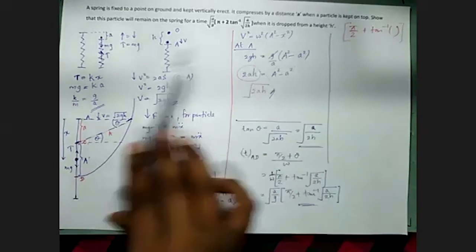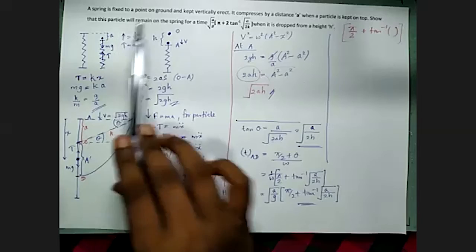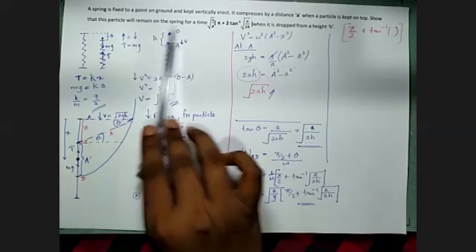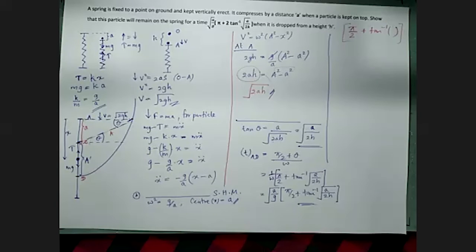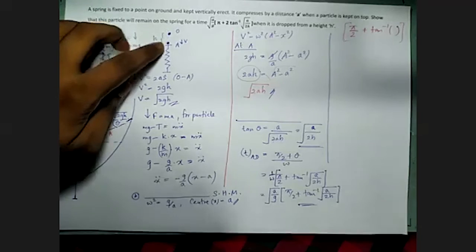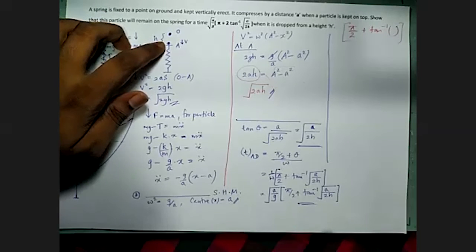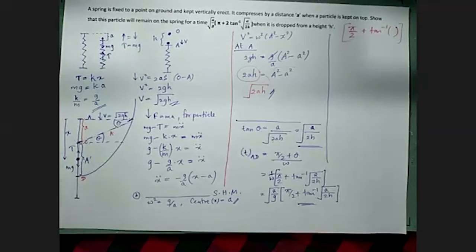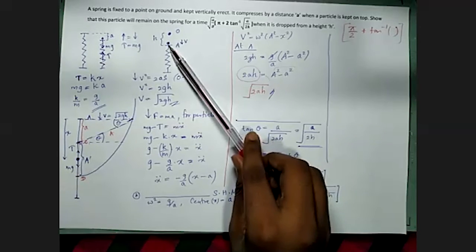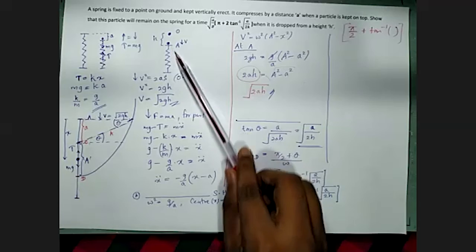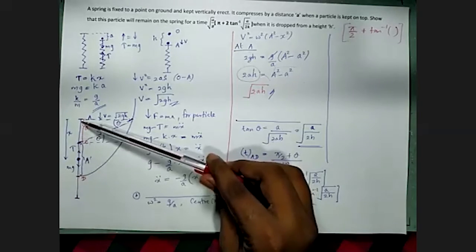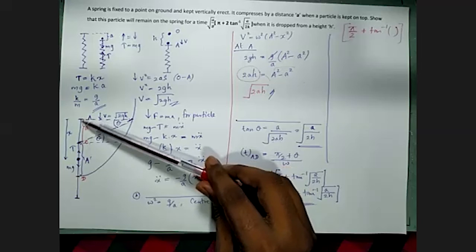They are asking the time, show that this particle will remain on the spring. So what will happen to this particle in its motion from O to A? It is not on the spring. It is in the atmosphere. After reaching A, it will compress and perform a simple harmonic motion like this from A to D and D to A.